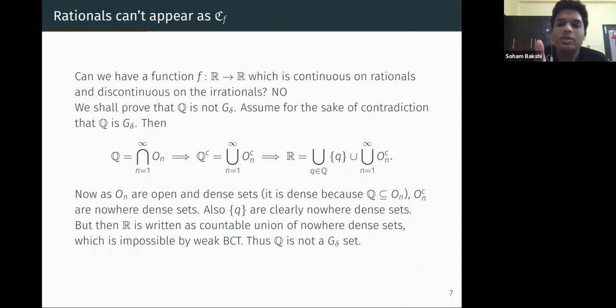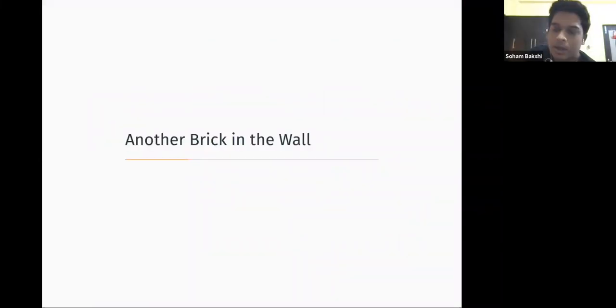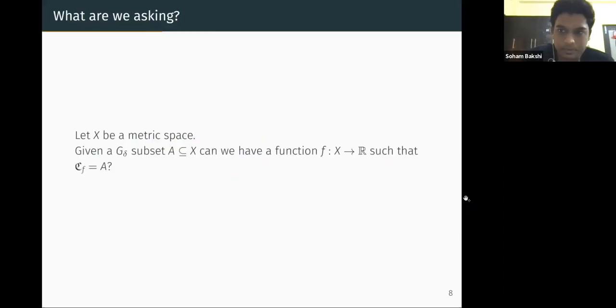Then what we can do is, by this, we are writing R as a countable union of nowhere dense sets, which is not possible by the Baire category theorem. So thus we prove that Q is not a G delta set. Great. So this is something we are able to prove. Now we don't stop here. We want to do something else.